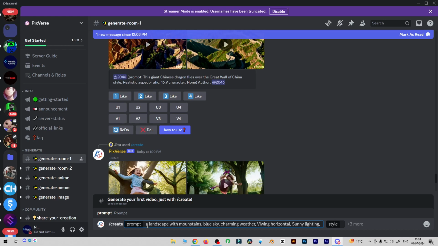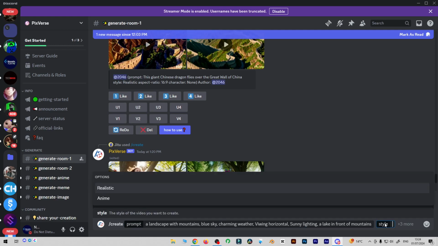Then you can go for other prompts, like I can write down a lake in front of mountains. And then you can define the style, if you want to generate realistic or anime.